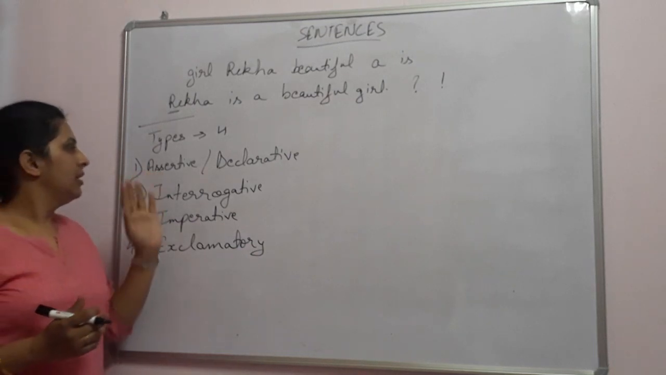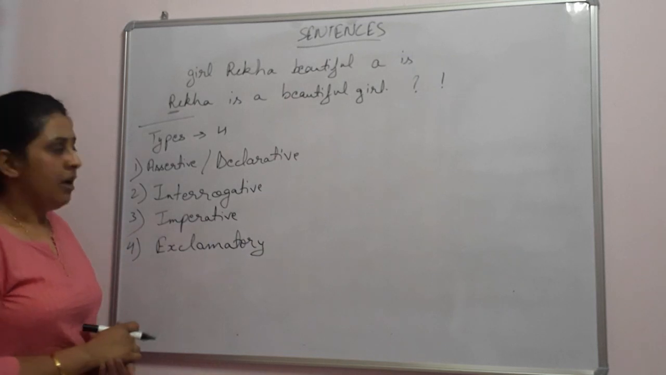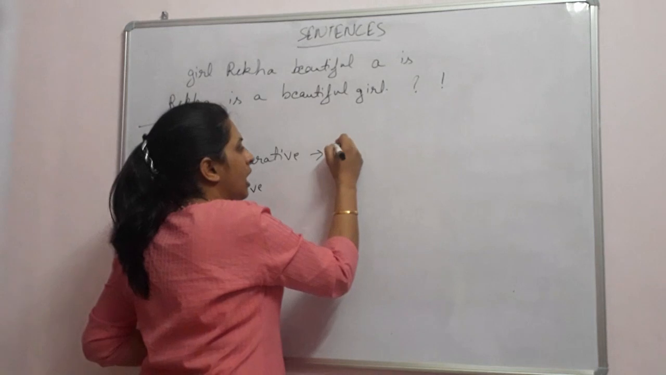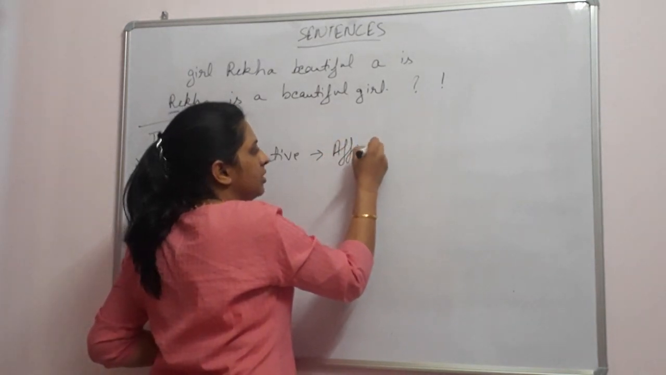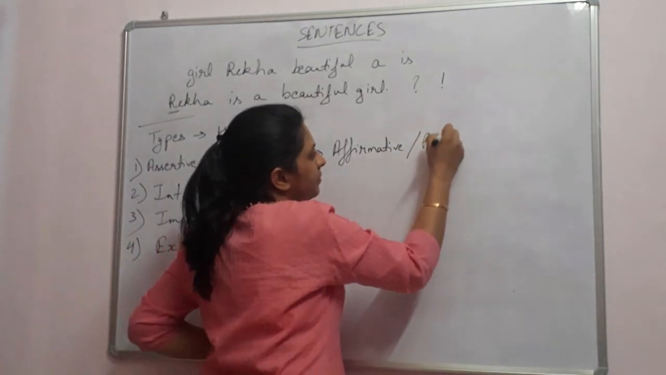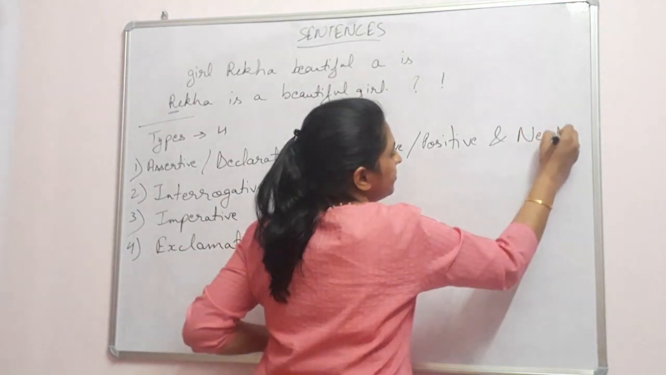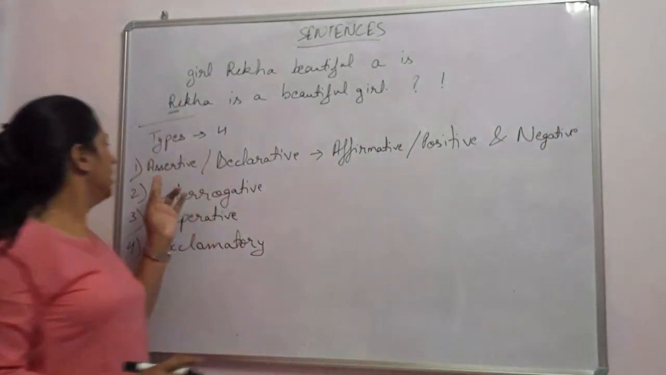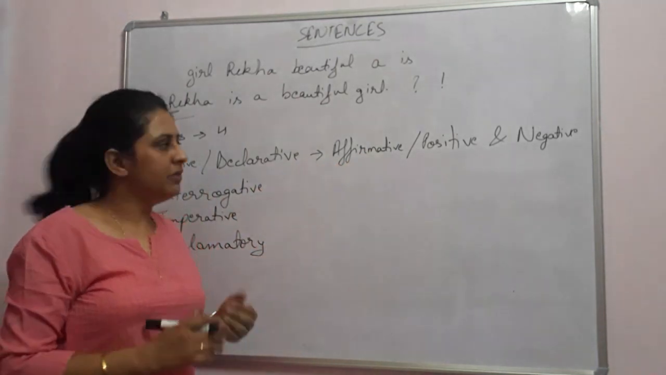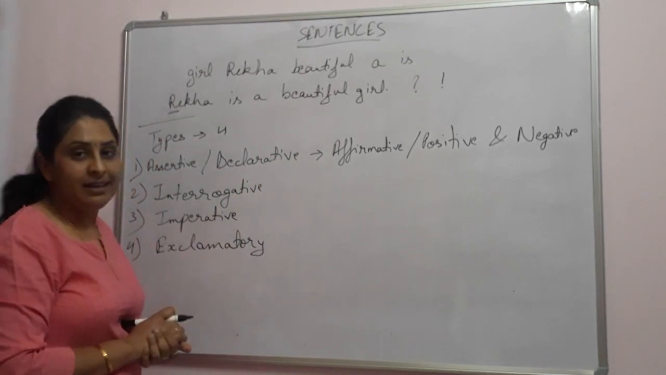Now, what these sentences are, you will see. The first one is assertive or declarative. What is an assertive or declarative sentence? Well, these sentences can be further classified into affirmative sentences, or we can say positive sentences, and the second one is negative sentences. You must have heard positive and negative, which is giving you an idea, I am sure.